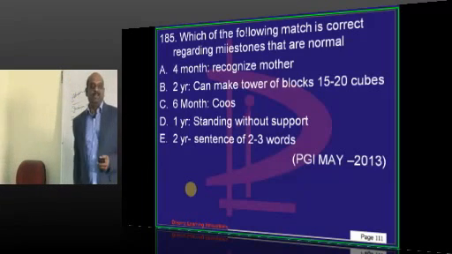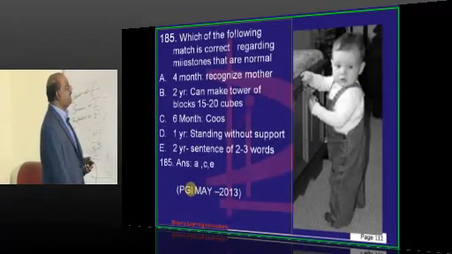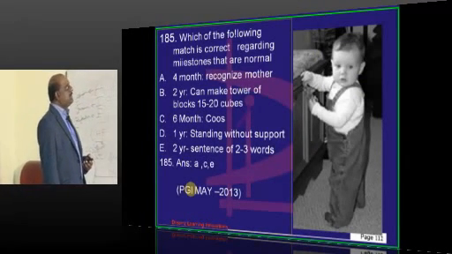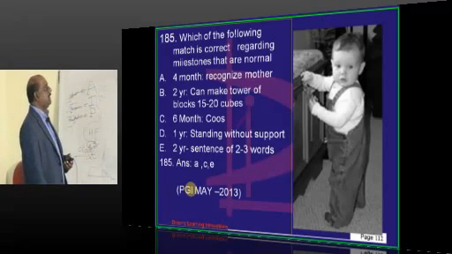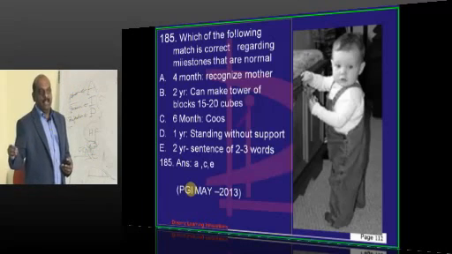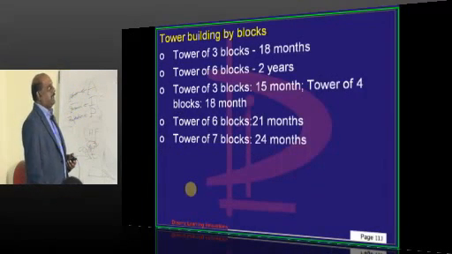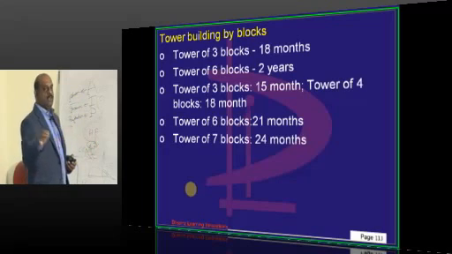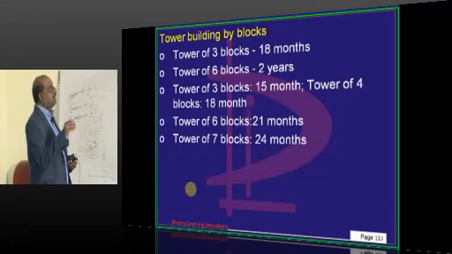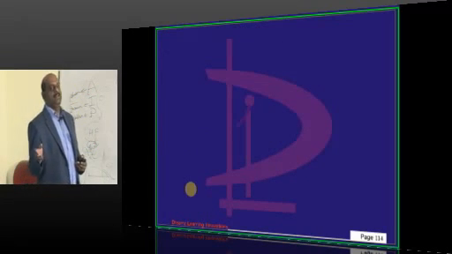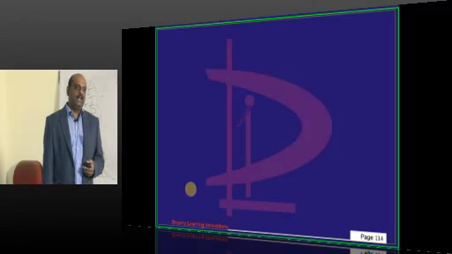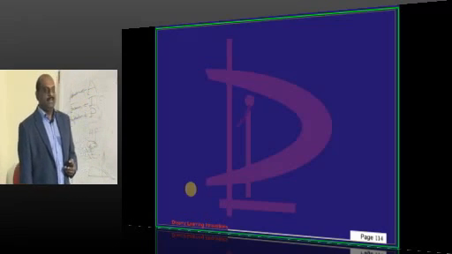Developmental milestones is the favorite topic of the examiner. Without that there is no question paper. At 4 months he can recognize the mother, which is true. At 6 months he can make a cross. At 2 years he can speak a sentence of 2 to 3 words. Tower of 3 blocks at 18 months, tower of 6 blocks at 2 years, and tower of 4 blocks by 18 months, and that's how the tower building capability will come to the future real estate kingpin called the infant.